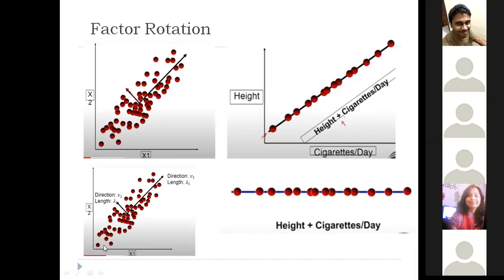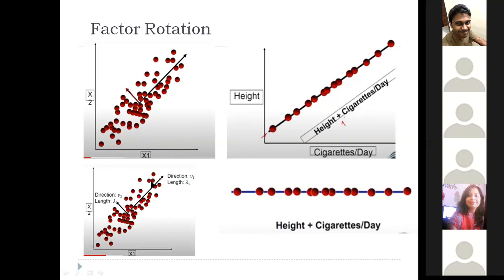What you're doing is transforming your axis. This is your actual x-axis right here, so you move your x-axis to here, and this becomes your y-axis. In that case, your data becomes more linear and looks like this.